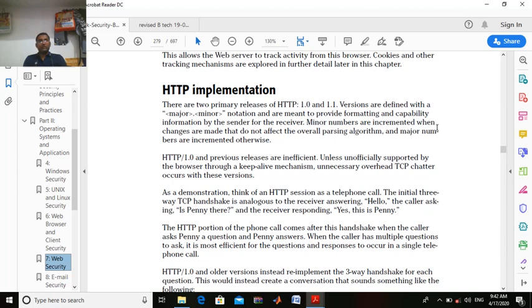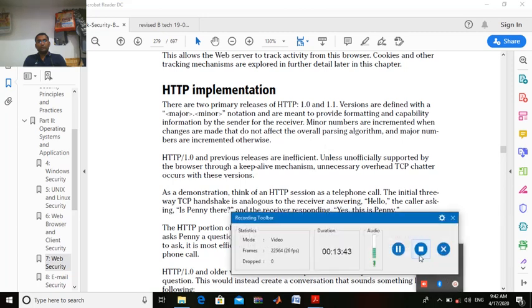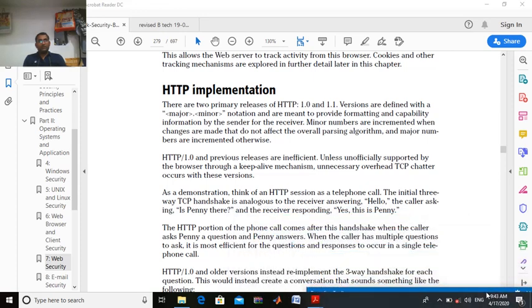Minor numbers are incremented when changes are made that do not affect the overall process. Okay, so what do these major and minor versions do, right? It is just formatting and capability information by the sender for the receiver, right? It is used to represent formatting. Minor numbers are incremented when changes are made that do not affect the overall parsing algorithm.